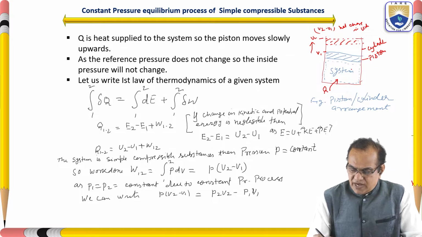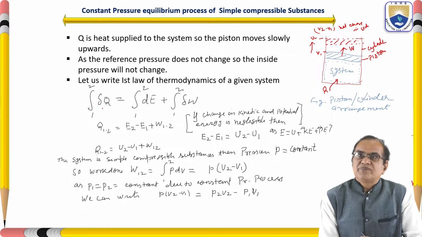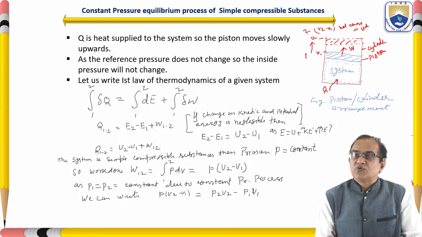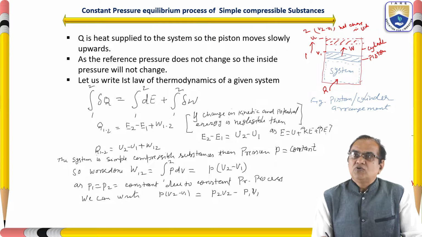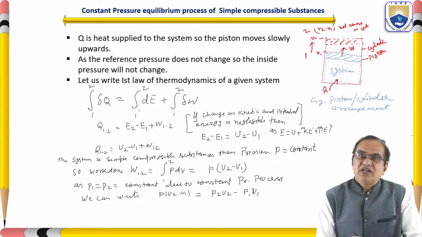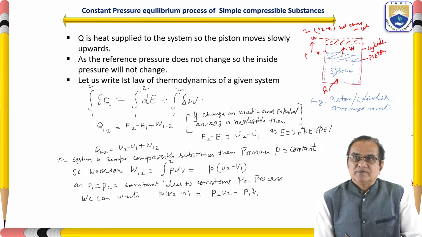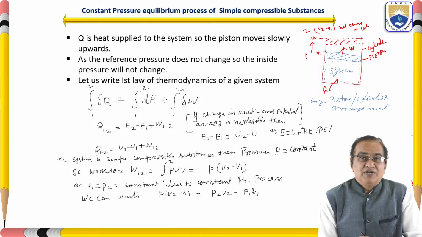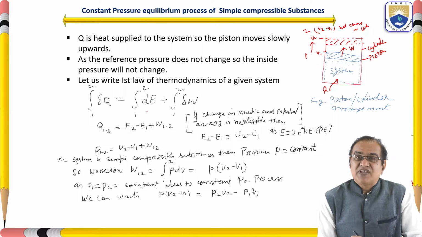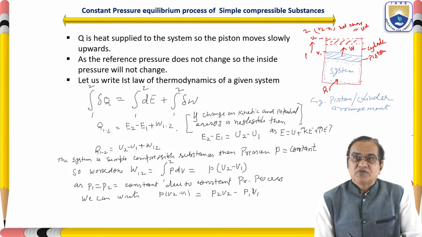If Q is the heat supplied and the work is transferred out, then del Q from position 1 to position 2, that is the heat supplied from position 1 in this diagram to position 2, will be the integration from 1 to 2 of dE plus the integration from 1 to 2 of del W. Here the integral of del Q is Q12, and dE is an exact differential, so this is E2 minus E1, plus the integral of del W from 1 to 2, which is W12.